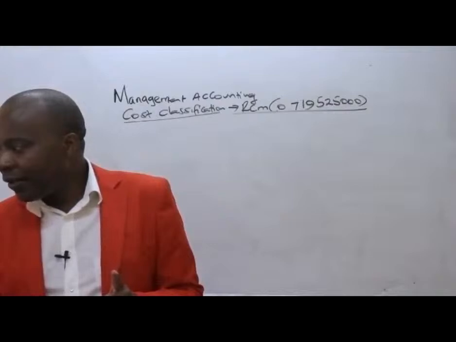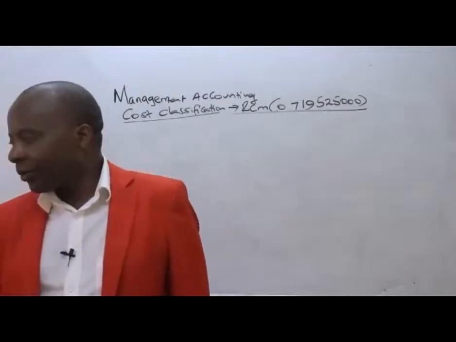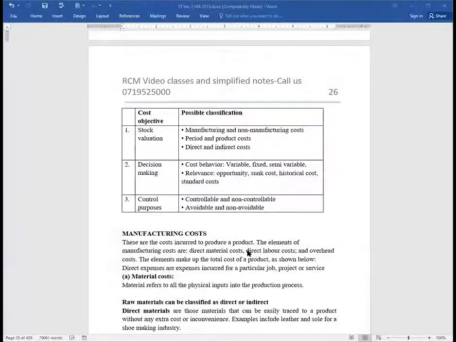Manufacturing cost, ladies and gentlemen, most importantly, you're supposed to understand that these are costs incurred to produce a product. The elements of manufacturing costs are direct materials, direct labor cost, and the overhead costs which are directly attributable to production. The elements that make up the total cost of a product are shown below. So they have explained them here.